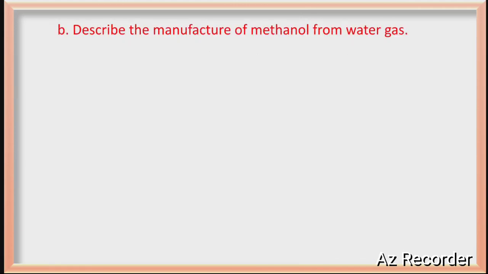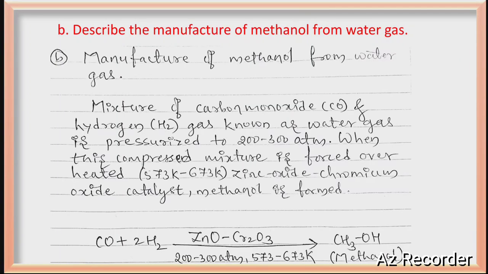See the next question, describe the manufacture of methanol from water gas. Water gas is a mixture of carbon monoxide and H2. So under pressure, when water gas is heated to 573 Kelvin to 673 Kelvin temperature, you will get methanol.